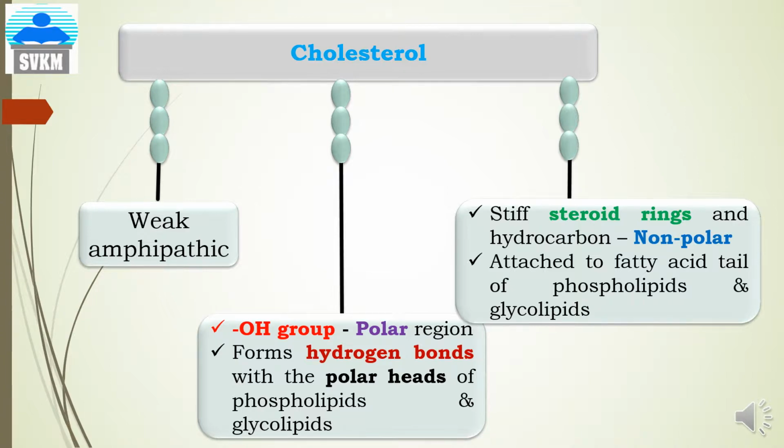There is a concept that like seeks like: the polar group of cholesterol is attached to the polar group of the phospholipids, and the non-polar group of cholesterol is attached to the non-polar portion of the phospholipids.